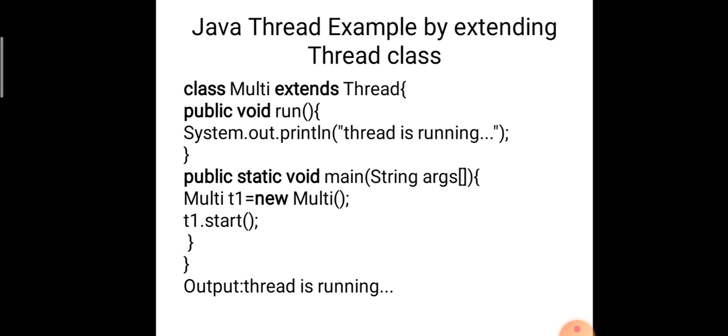Multi t1 = new Multi. Then t1.start means t1 now acts as a thread. So dot start means I'm going to start the thread. That is, t1 is directly moved to the void run and executes the line available in void run, that is System.out.println thread is running. Now the output is thread is running. This is one way of creating a thread. Just extend the Thread class. Within that we have a void run method. In the main function we need to create an object for the particular class, and then by using those objects we are going to start the method. Okay.